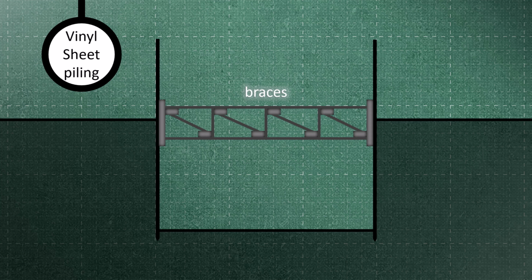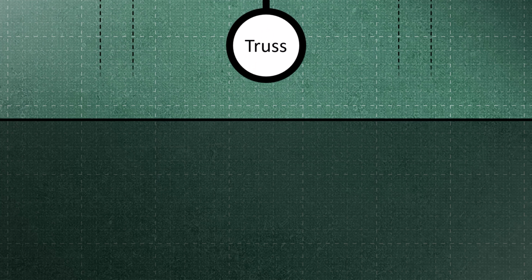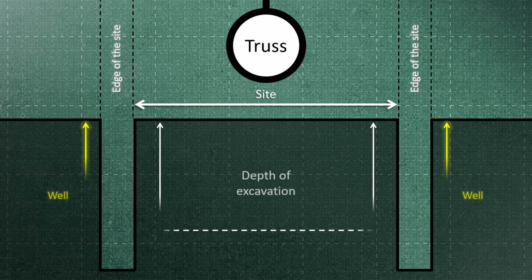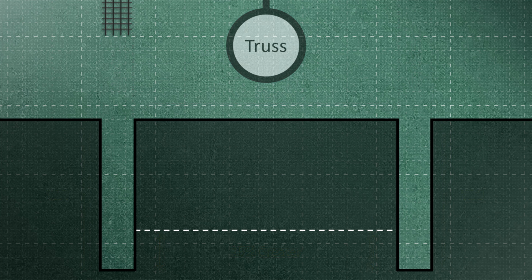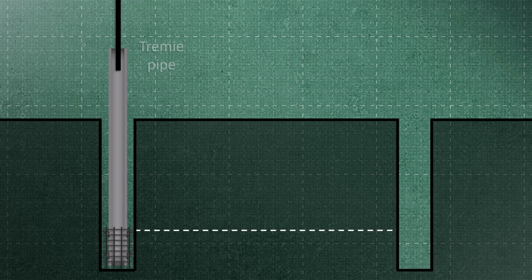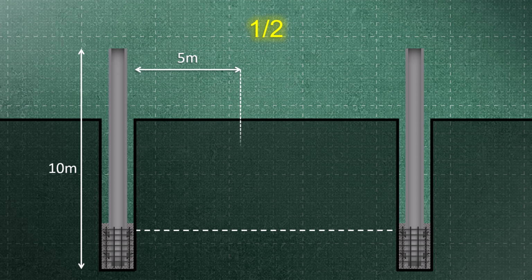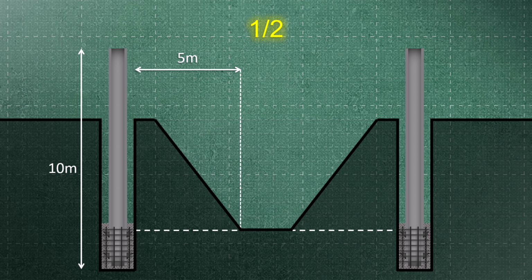However, the most common and cost-effective method for excavation is the truss system. In this approach, we first dig wells along the sides of the excavation and install steel reinforcements at the bottom of each well. Next, we place beams, to which several steel sheets have been welded, into the wells and then concrete this section using a tremie pipe. We excavate at a ratio of 1 to 2, for instance, for a height of 10 meters, we would excavate 5 meters. This process continues until we reach the specified depth.